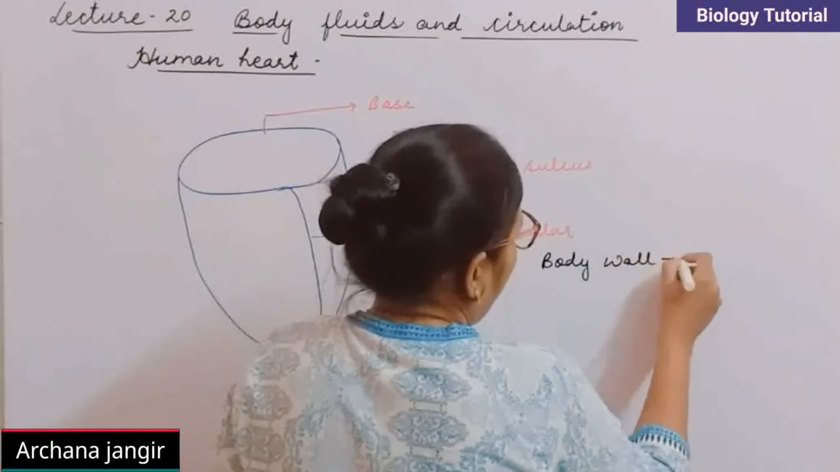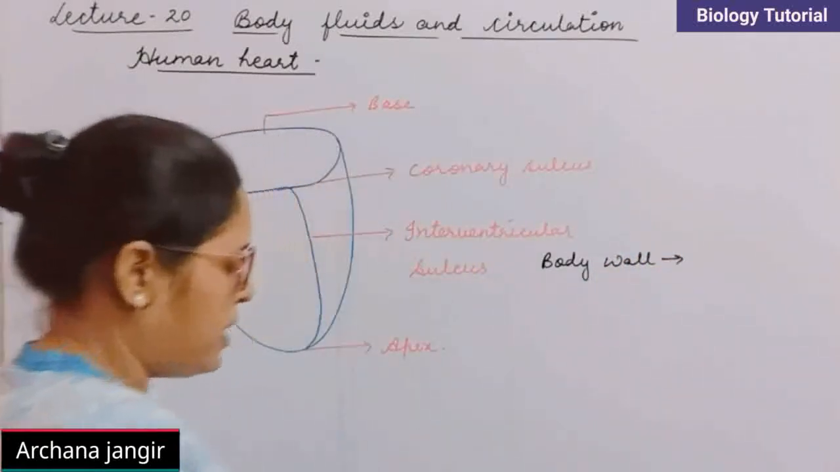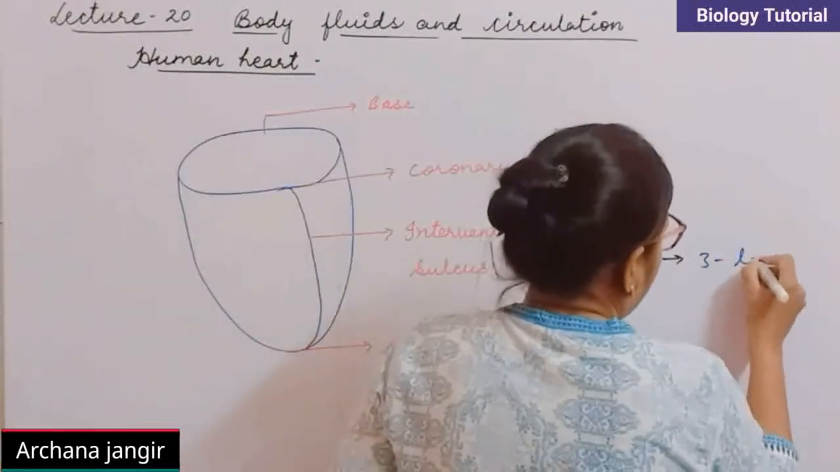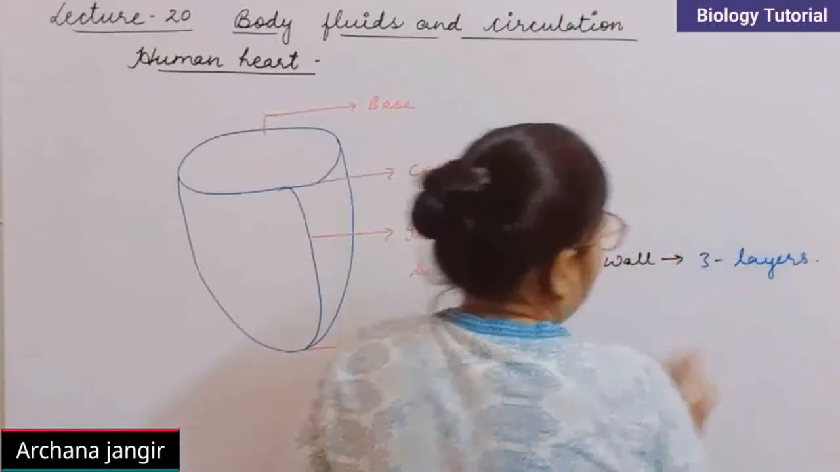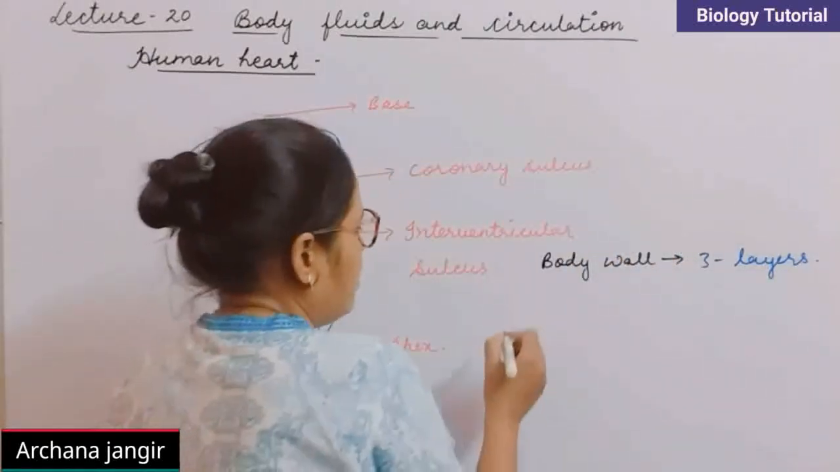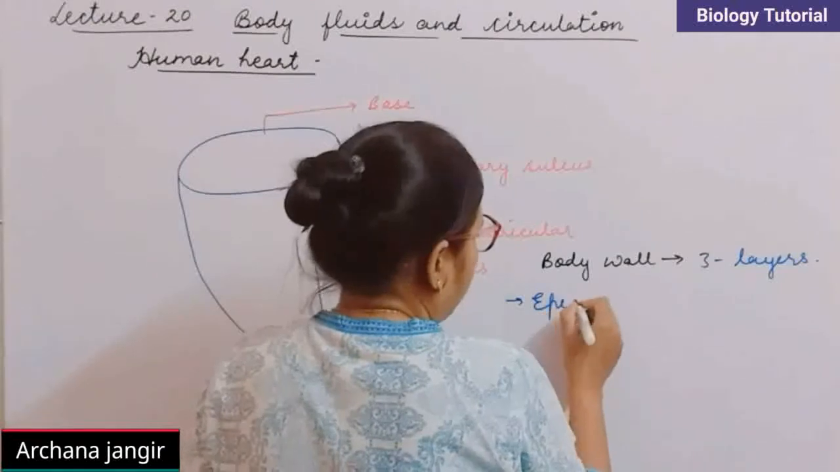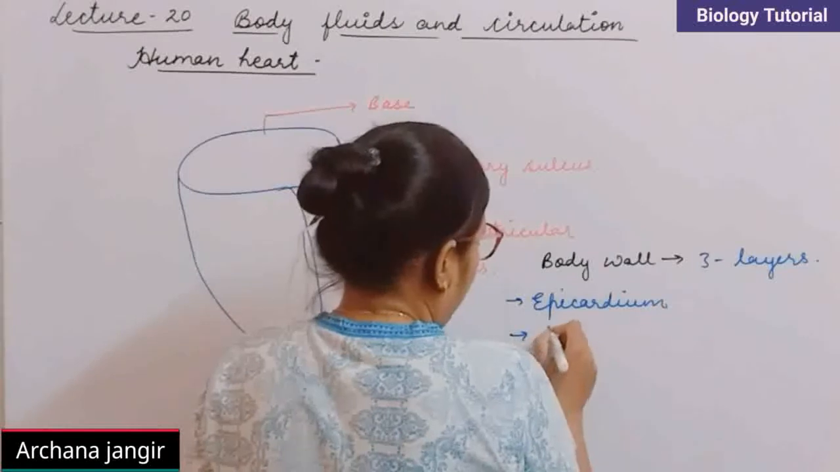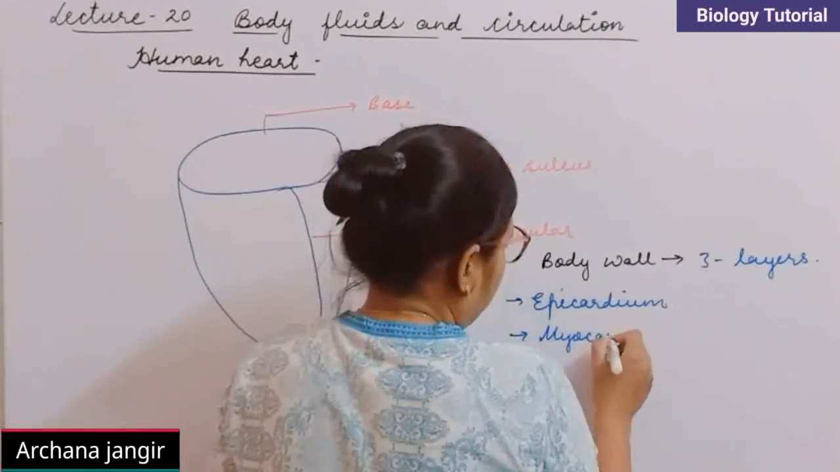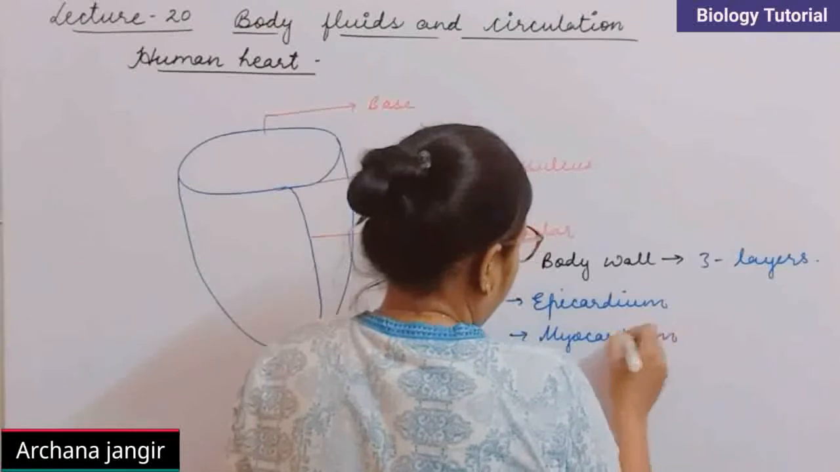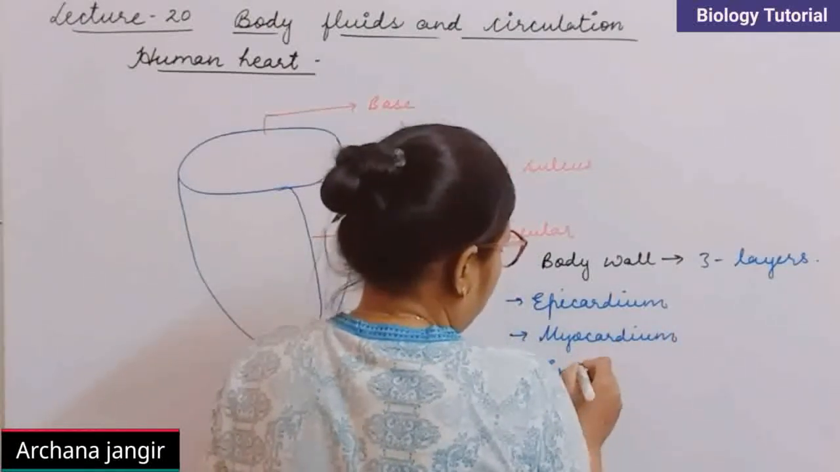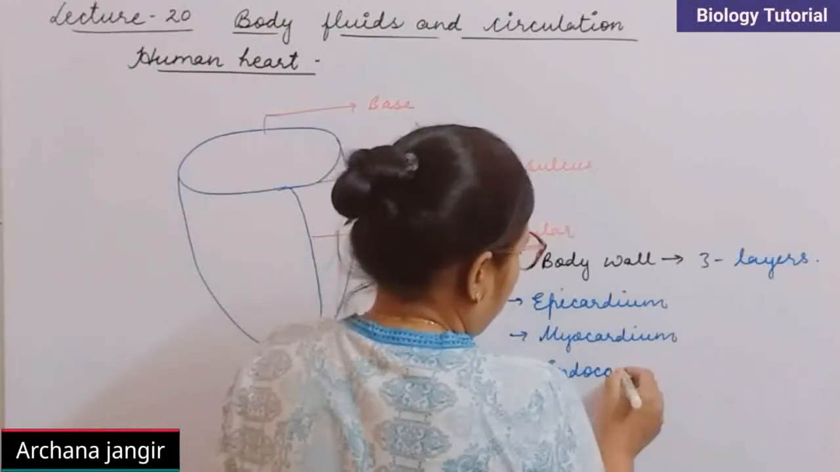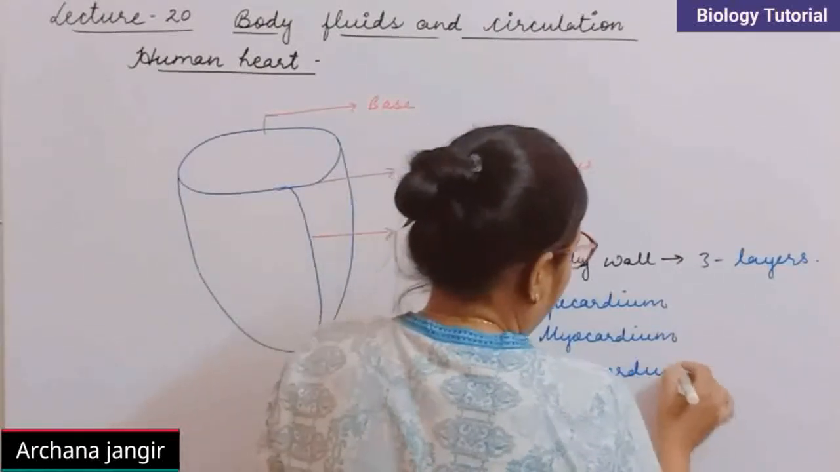The body wall of heart is basically made up of 3 layers. These 3 layers are called epicardium, second one is myocardium, and the third one is endocardium. Clear?